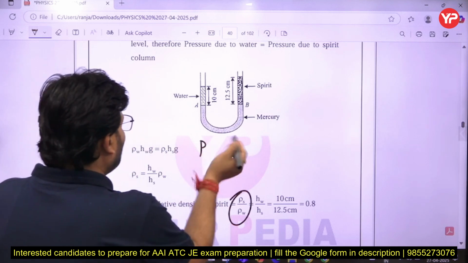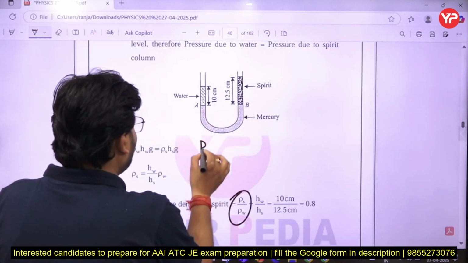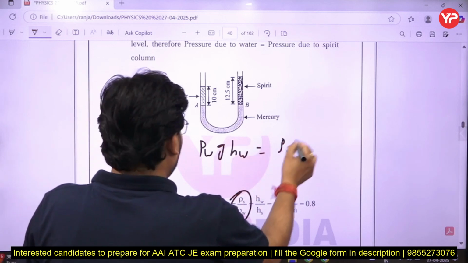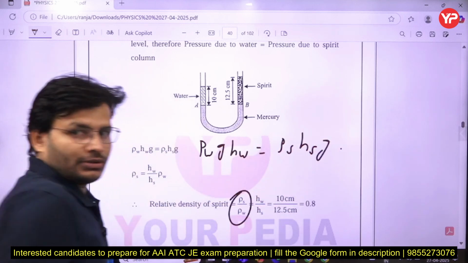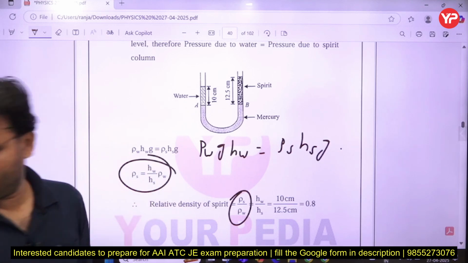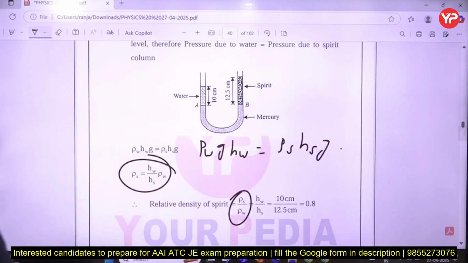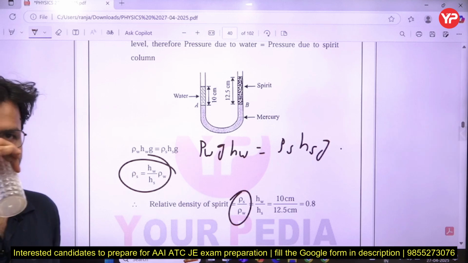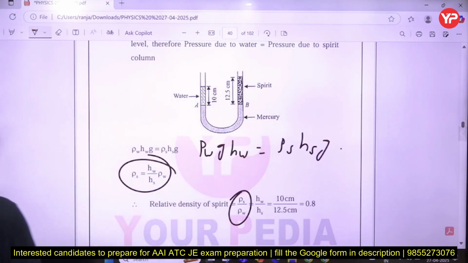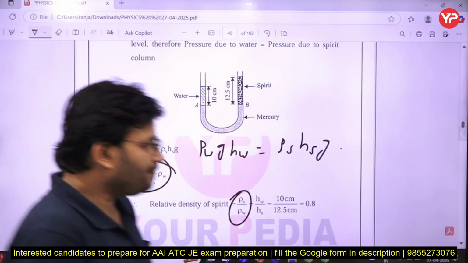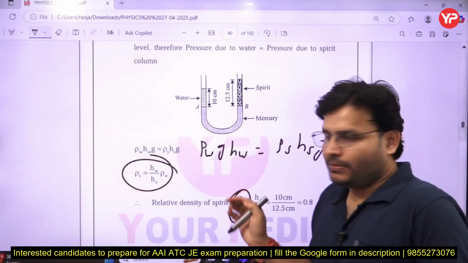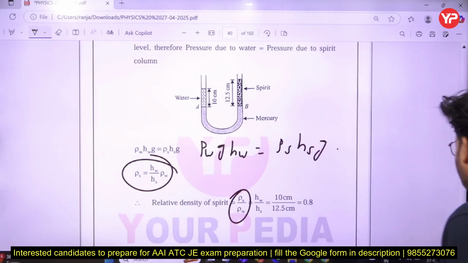So rho g h will be the same on both sides from that datum, so it should be equal. So rho g h_w equals rho_s h_s into g. Okay, and from there just put that value, and by putting that value we will get the answer.